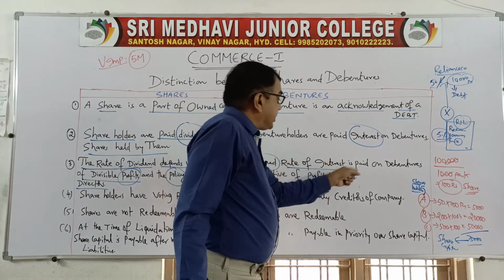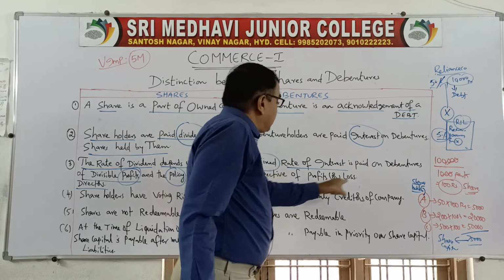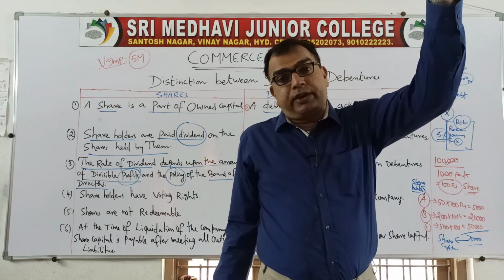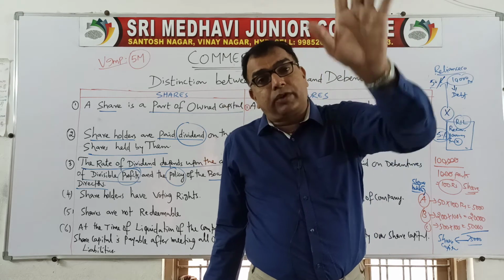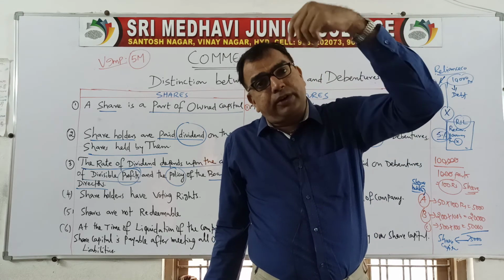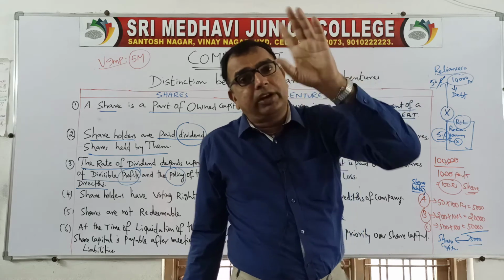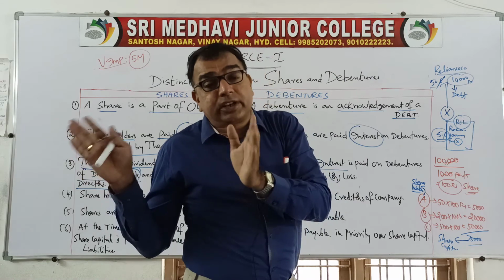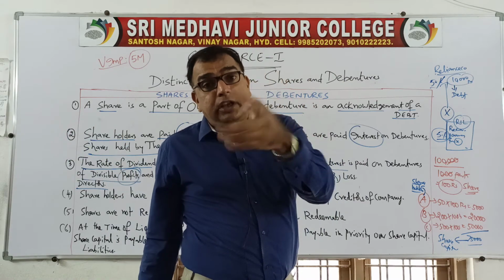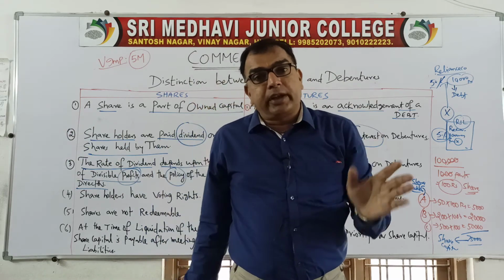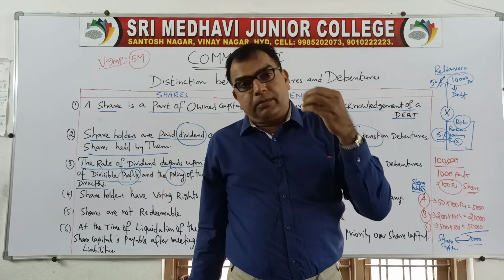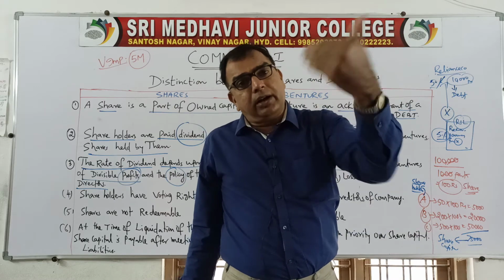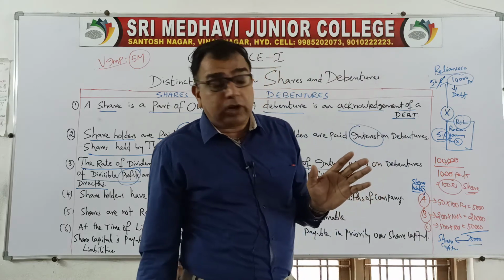Next. A fixed rate of interest is paid on debentures irrespective of profits or losses. You are not bothered whether the company is earning profits or incurring losses. You need not worry. Whether the company earns profits or heavy losses are incurred by the company, you will get the fixed rate of interest. Company cannot escape from its responsibility of paying interest in the event of losses. It has to arrange by going for some other source of finance or some bank loan. They have to pay the interest to the debenture holders.